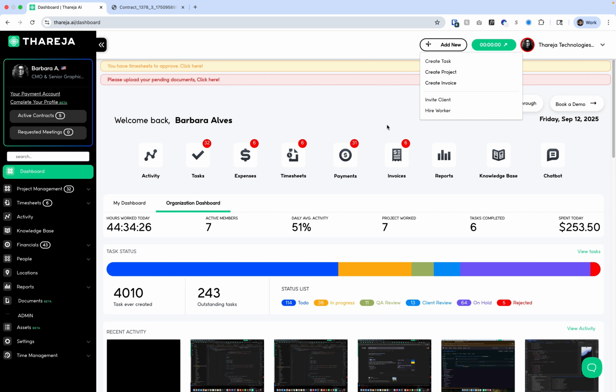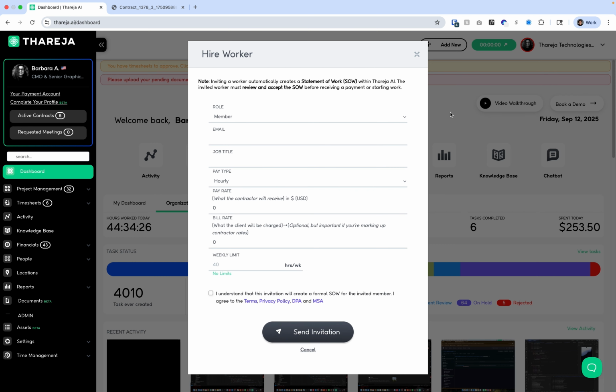Every time that you add someone to your organization, that's where the contract compliance comes in. When you're bringing someone to work with, we are bringing that compliance from the beginning.